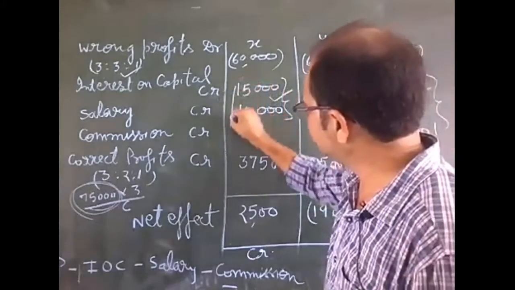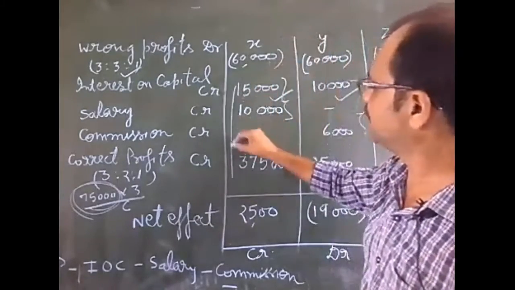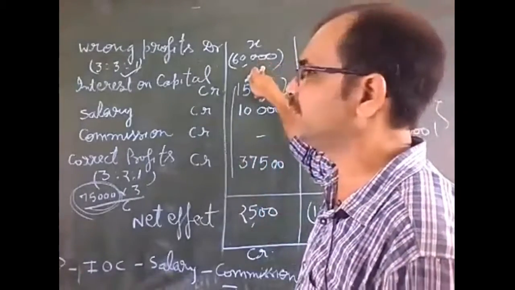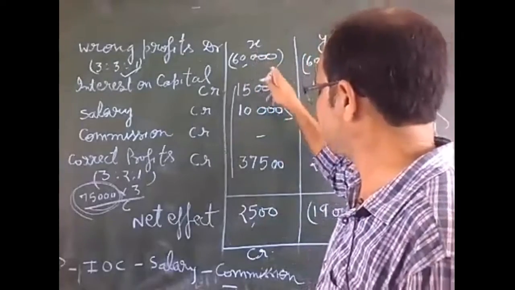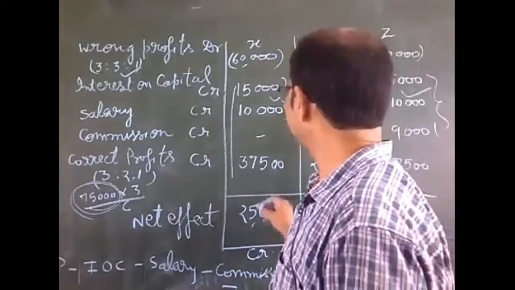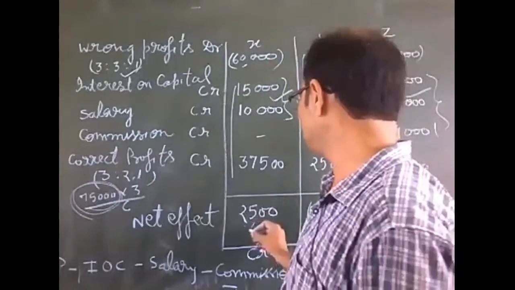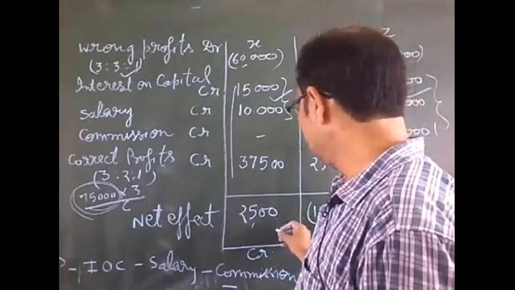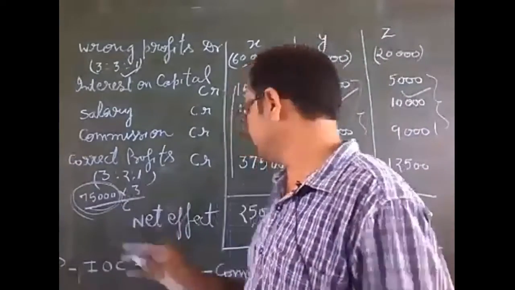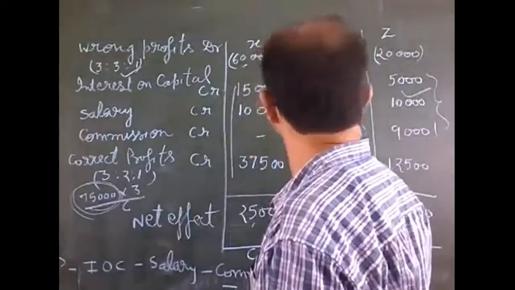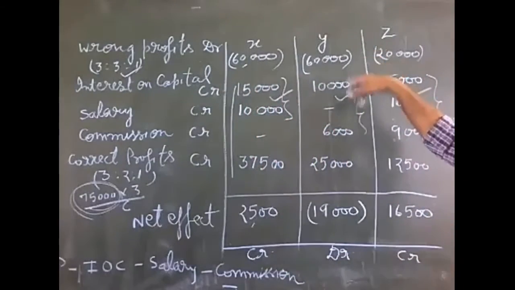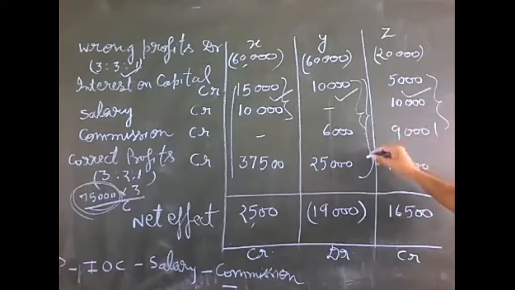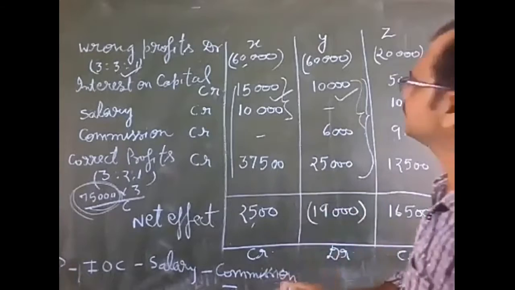Now we will calculate. First of all, we will add these amounts, and these amounts will be positive, and this amount is given in the negative. Now when we solve, the amount will come in positive, that is 2,500, and you already know the amount that is positive will be credited. And now we will see the column of Y. When these amounts are added, the answer will come in positive.